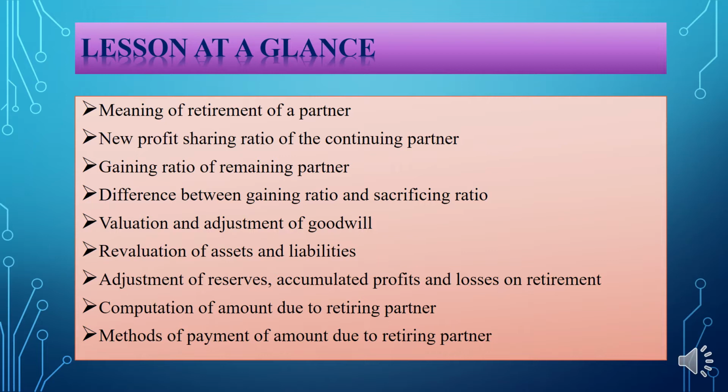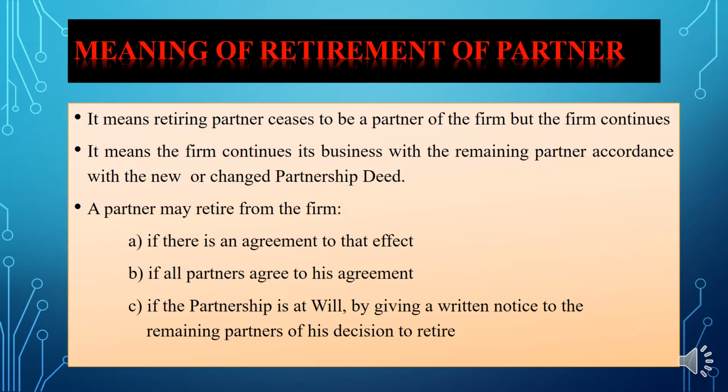Okay, so shall we start? So first one is meaning of retirement of a partner. Partnership, as we know, is a mutual agreement between partners to carry on legal business, and we can form it at any time whenever two or more persons desire. So, in other words, partnership is what? Partnership is always at will of its partners.